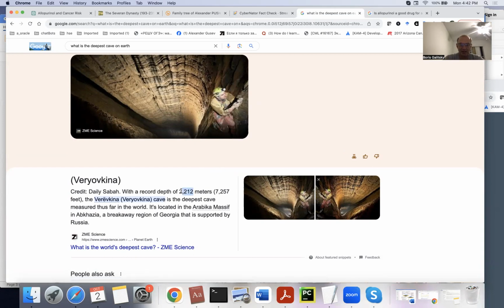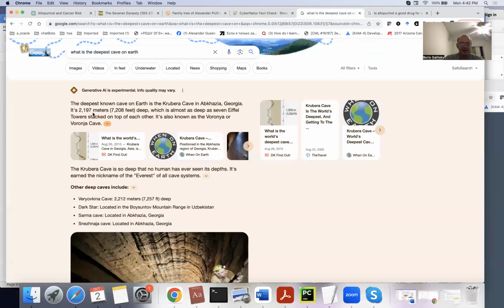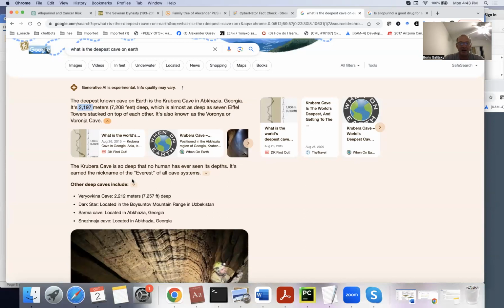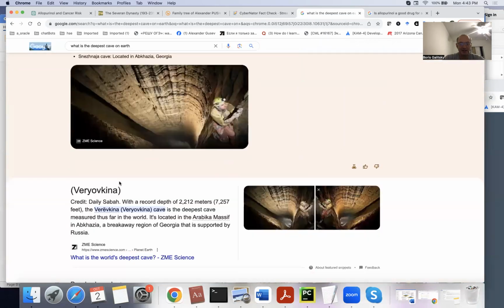Google knows that this cave is deeper than that, although by just 15 meters. So even Google is getting lost in different portions of the answer page in this result. That is why fact checking is important.